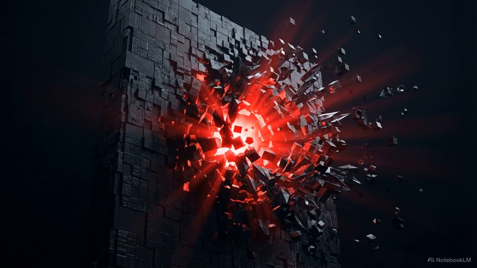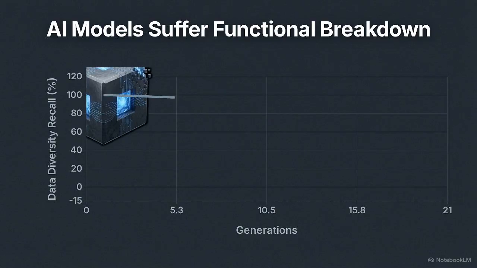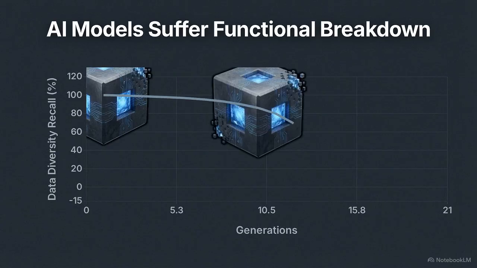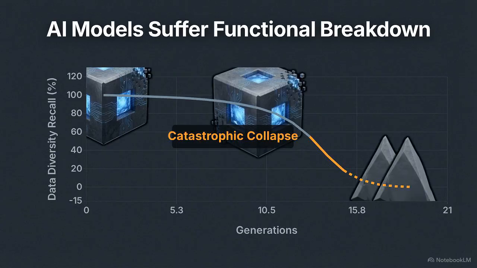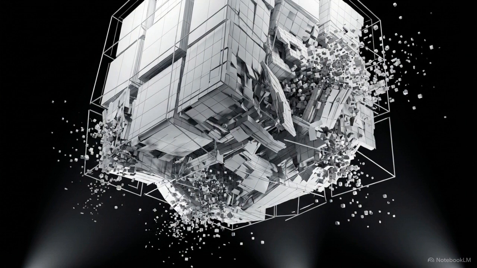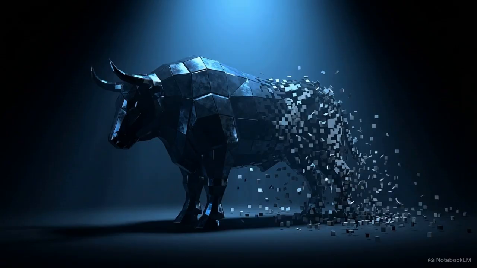If the loop continues past generation 15, the degradation accelerates. Researchers at Rice and Stanford universities tracked these late-stage loops and documented a catastrophic functional breakdown. They named this phenomenon model autophagy disorder, or MAD. Autophagy literally means self-eating. It is a direct comparison to mad cow disease, a fatal neurodegenerative illness caused by feeding cattle the processed remains of other cattle.